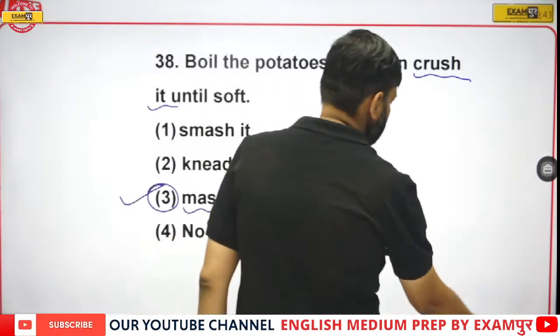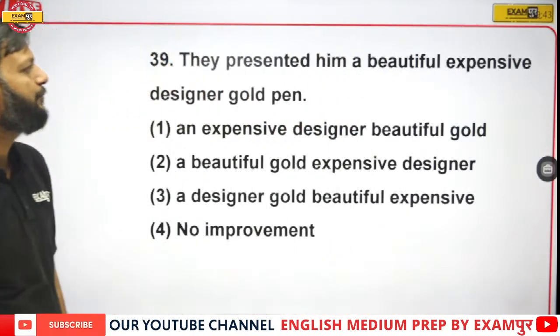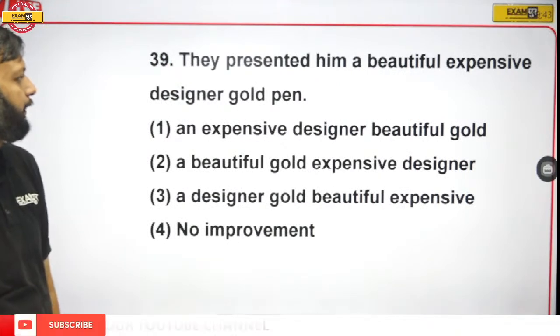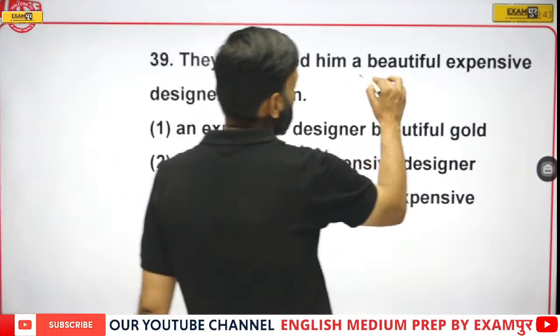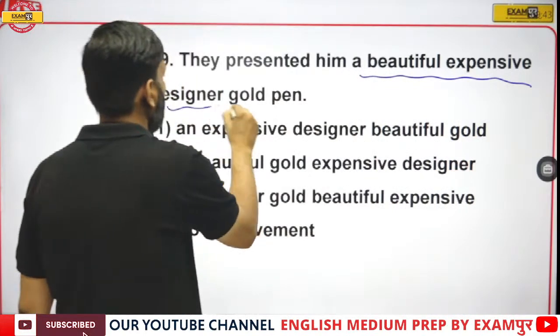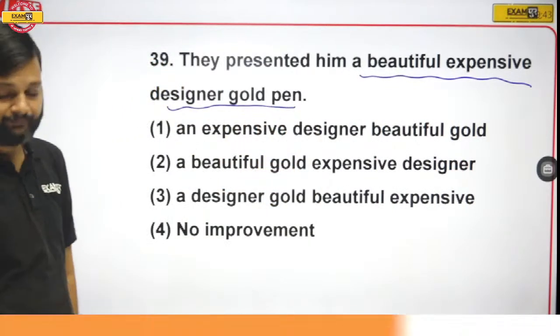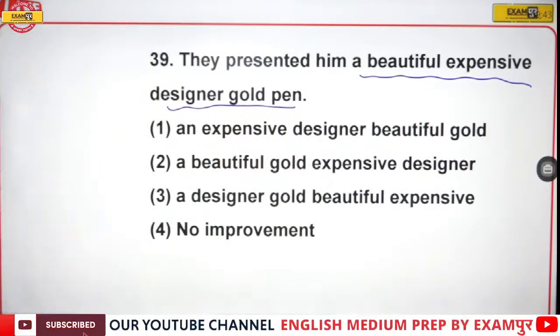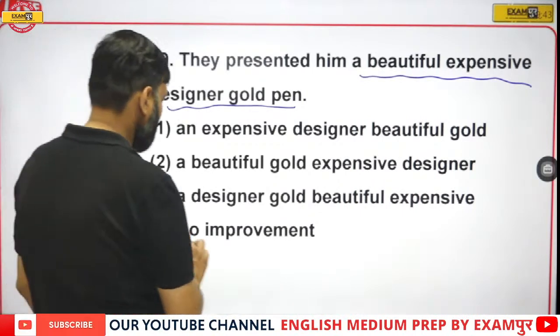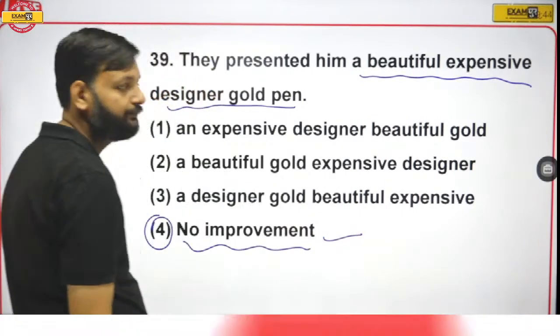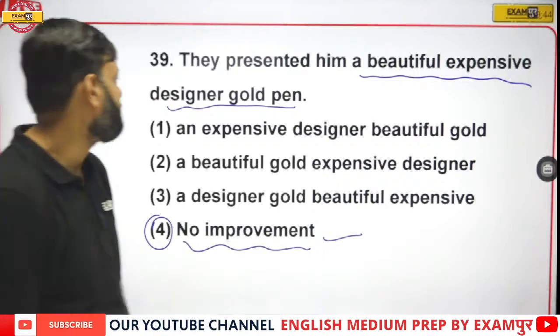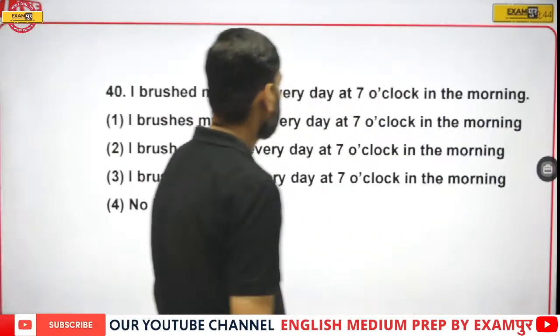Now the next one. They presented him a beautiful, expensive designer gold pen. Here a beautiful, expensive designer gold pen has been underlined. This is absolutely correct. No correction is required, so no improvement would be the answer. Now, last question for today.